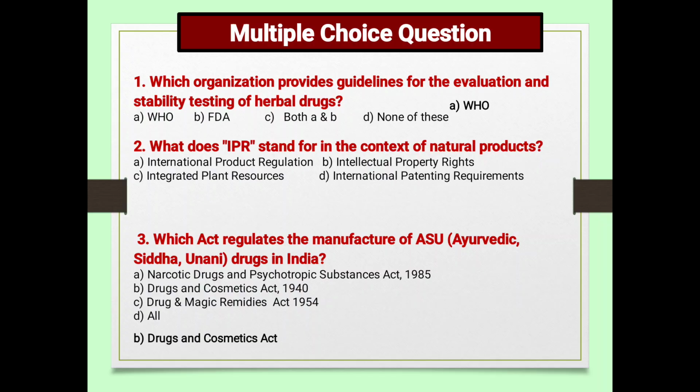Next, what does IPR stand for in natural products? A, International Product Regulation. B, Intellectual Property Rights. C, Integrated Plant Resources. And D, International Patenting Requirement.